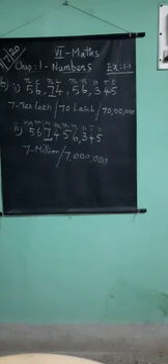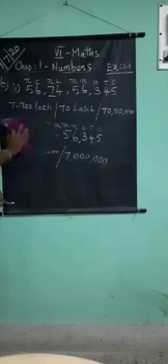Next, 7th question. Write the following numbers in the international system by using commas.